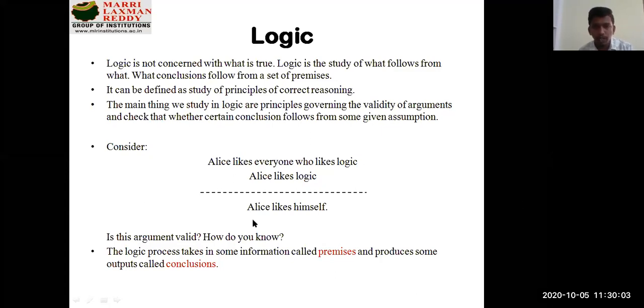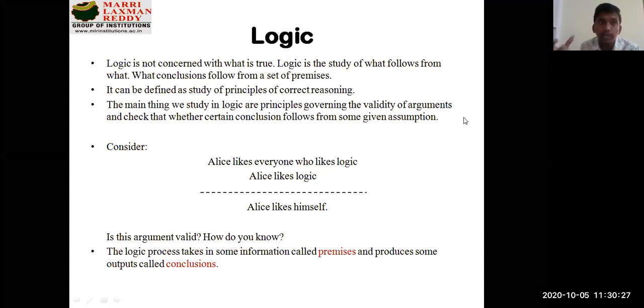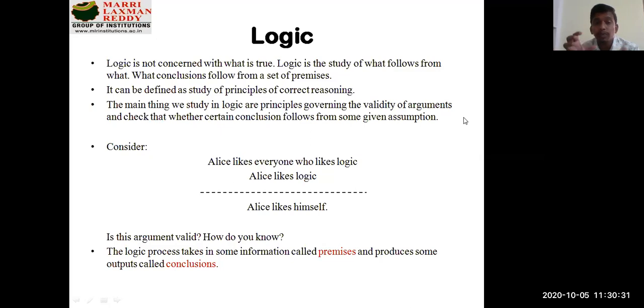So Alice likes himself is the conclusion we are taking here. According to my understanding, this might be my understanding, because this is the way I try to understand things. In the same manner, every person will have his own methodology of understanding. But here we are talking about intelligent machines, where it needs to be understood by some reasoning.